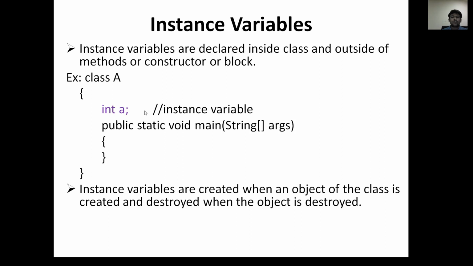For every class we must create an object. At the time of object creation, these instance variables will be created. Even if you have declared them, they will be loaded into memory only when you create an object of that particular class. All instance variables are created at object creation and destroyed when the object is destroyed.